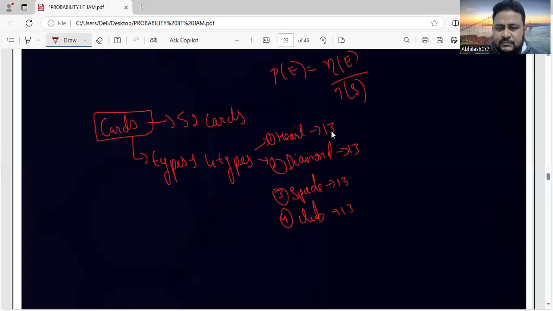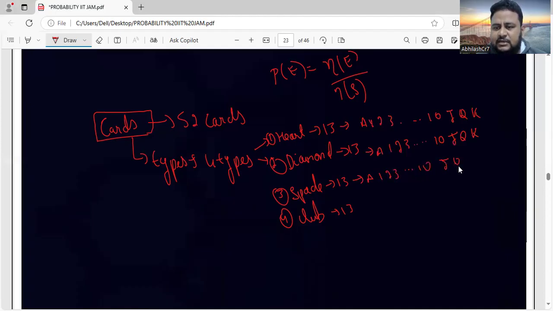They're numbered like this. Heart is numbered like this: A, 1, 2, 3, up to 10. The 11th card is Jack, the 12th card is Queen, and the 13th card is King. Similarly for diamond also: A, 2, 3, 4, 5, 6, 7, 8, 9, 10, Jack, Queen, and King. Similarly for spade also: A, 2, 3, up to 10, Jack, Queen, King.